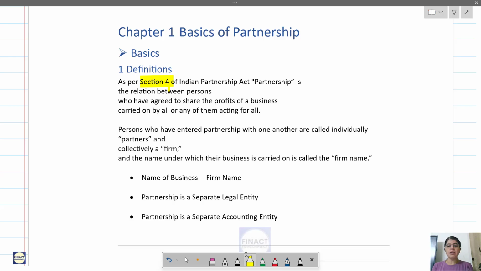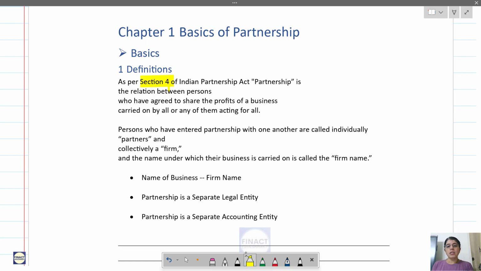So what is a partnership? It's a relationship between persons, a business relationship. They have agreed to share the profits of the business carried on by all, that is, this business may be carried on by all the partners, or it may be carried on by one or two partners, and they may act on behalf of everyone, that is, all the partners.